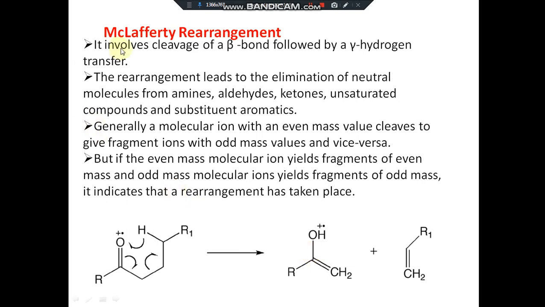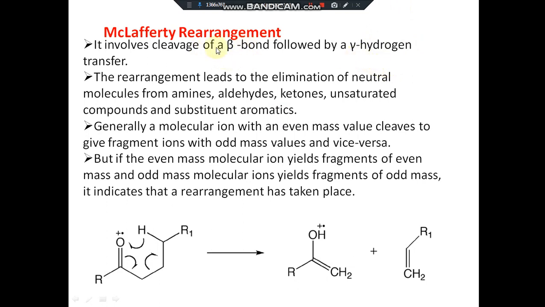So now let's see about the McLafferty rearrangement. This occurs in molecules like amines, aldehydes, ketones, unsaturated compounds, substituted aromatics and so on, which have a gamma hydrogen in them.